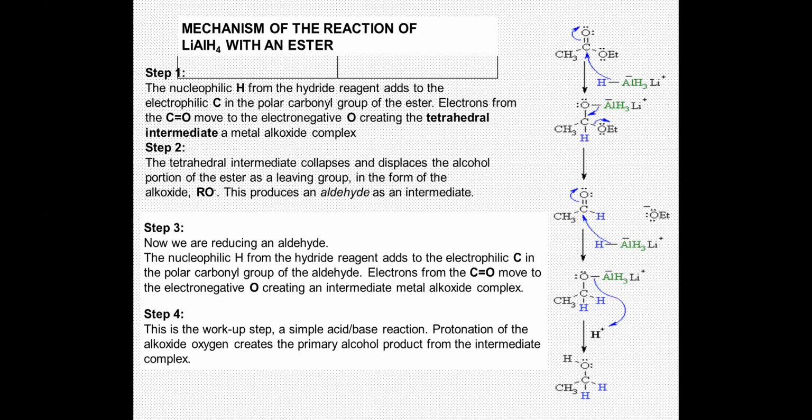Since lithium aluminum hydride is a stronger reducing agent, it will further attack this aldehyde, which is formed as an intermediate. Again, the aldehyde acts as a substrate for the reducing agent.